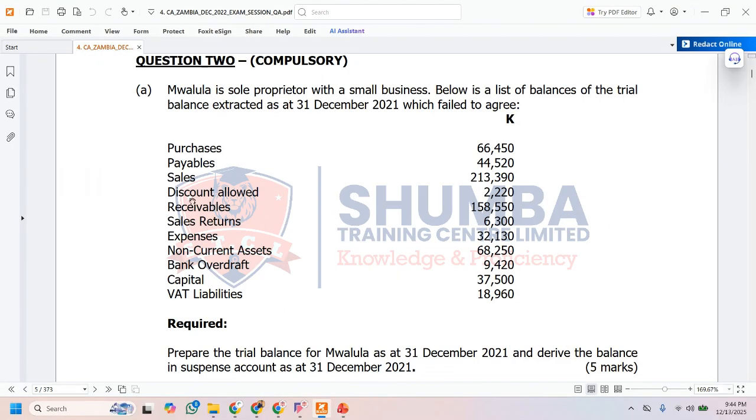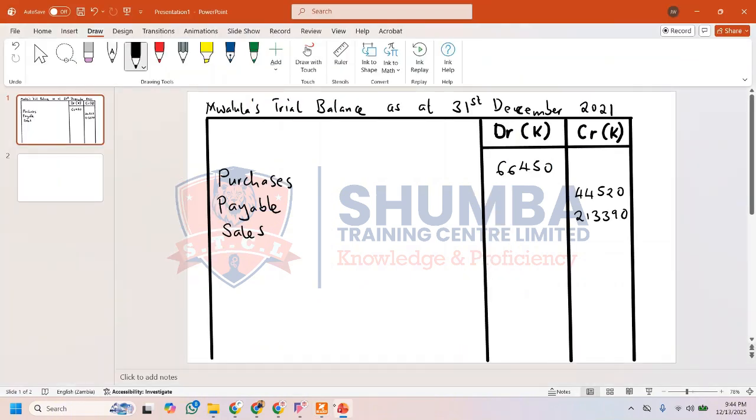Let's check the next item. The next item is discount allowed. Now, what is discount allowed? Okay, so discount allowed is a type of discount that we have actually given to our customers. A customer buys something, then you give them a discount. It's a discount allowed.